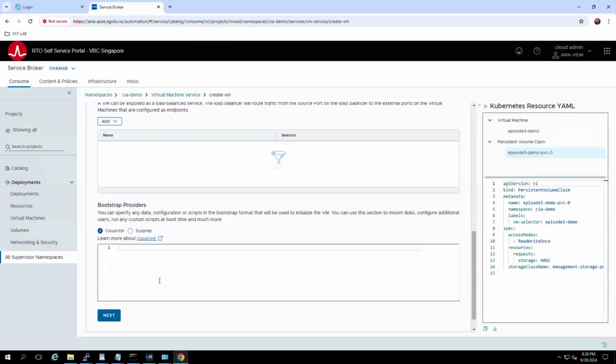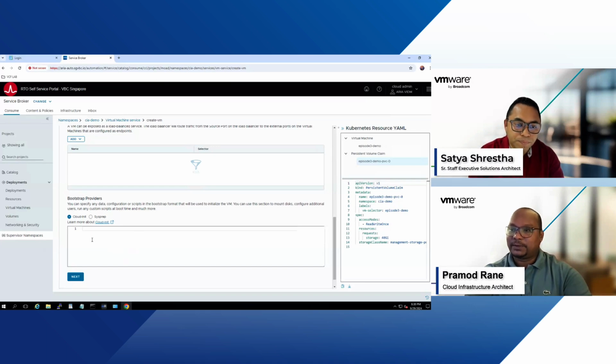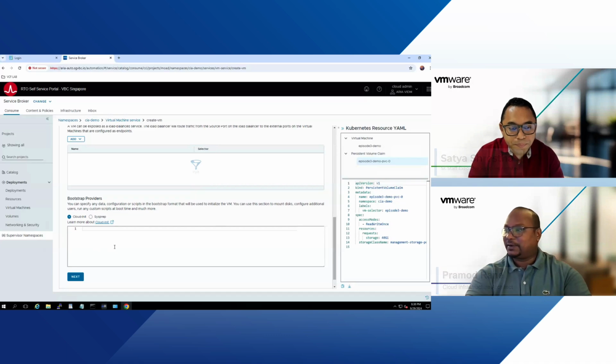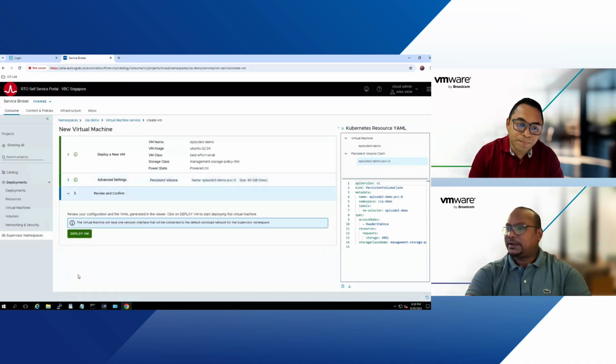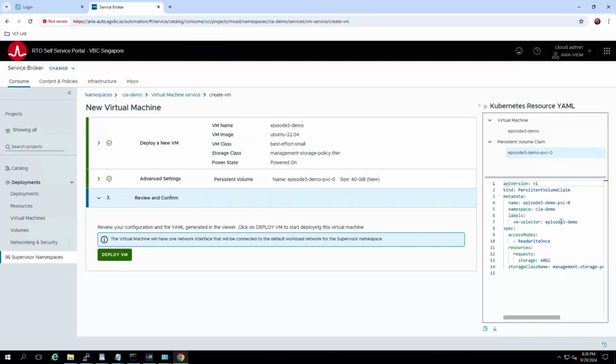Now, another important thing, the cloud-init capabilities. This is where you can define some bootstrap scripts or the configurations that you require for your VM, like install a particular package, set up a user, and things like that. Now, the moment I say next here, before deploying the VM, I want to bring your attention to this particular code that is being created here. Again, this is using Kubernetes APIs to create the virtual machine. And that's why this is called VM service, as part of the supervisor services that we offer with VCF.